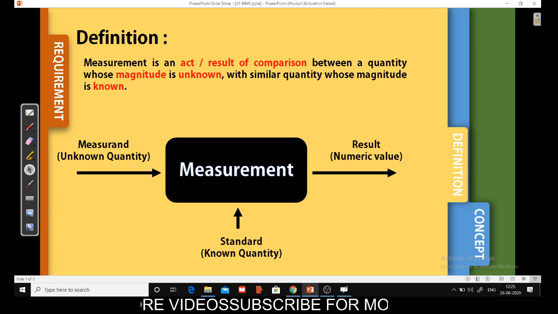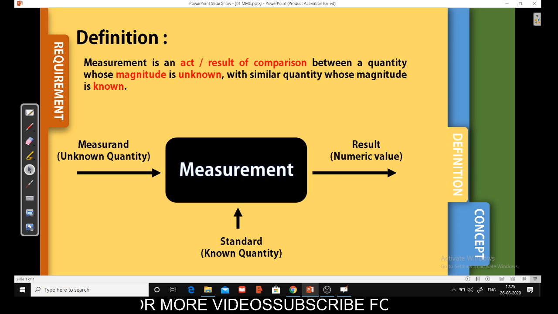A simple example, again the length of a table. The length of a table is the unknown quantity. The known standard is the meter scale which we use, a foot scale maybe, and the result will be the comparison of these two. So length can be 120 centimeter, 130 centimeter, 150 centimeter. That result will be a numeric value. That is the basic definition of measurement.